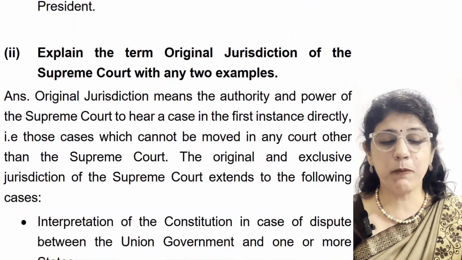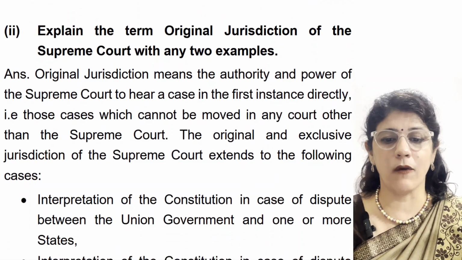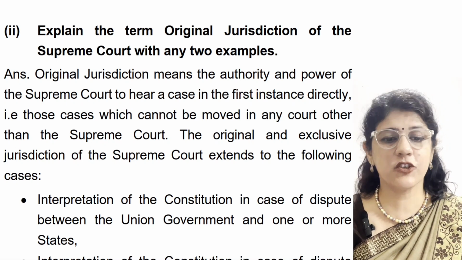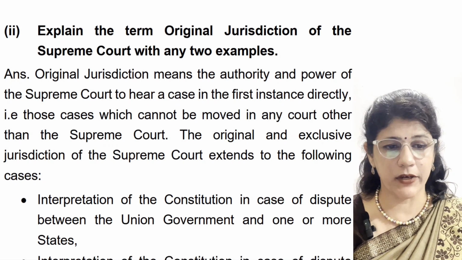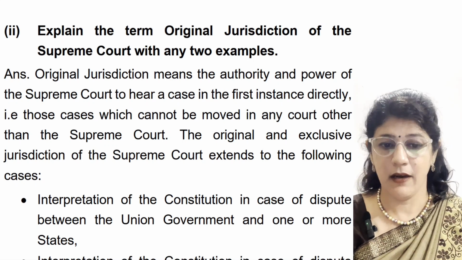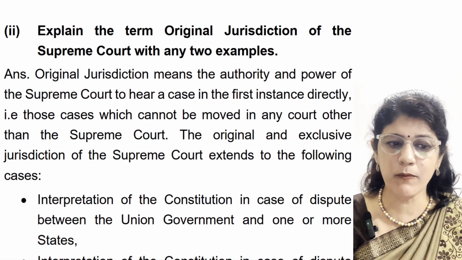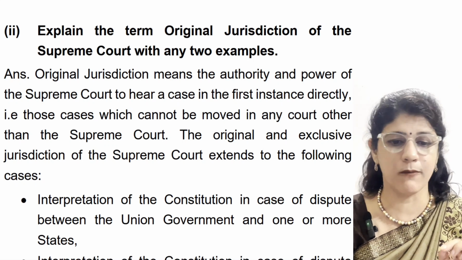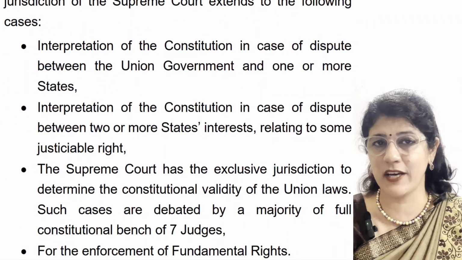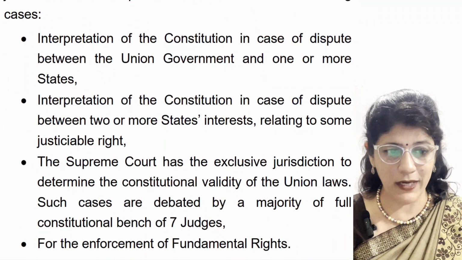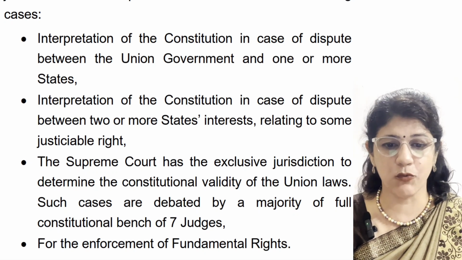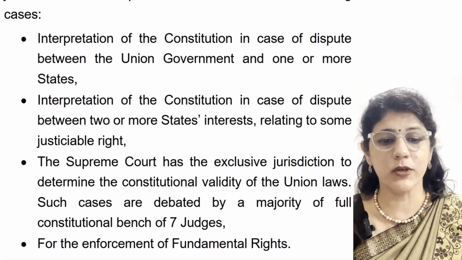Second part is explain the term original jurisdiction of the Supreme Court with any 2 examples. Original jurisdiction means the authority and power of the Supreme Court to hear a case in the first instance directly. That is, those cases which cannot be moved in any court other than the Supreme Court. The original and exclusive jurisdiction of the Supreme Court extends to the following cases. Part 1 is interpretation of the Constitution in case of dispute between the Union government and 1 or more states.